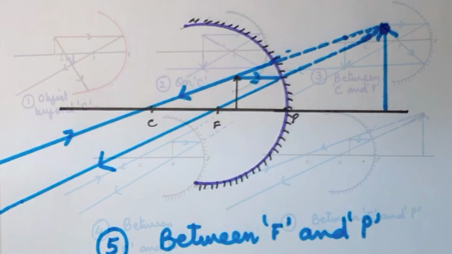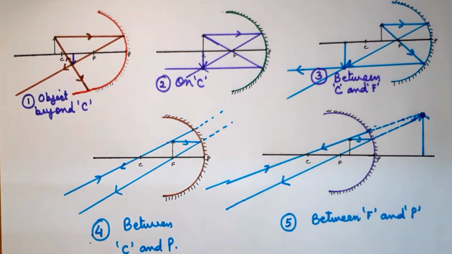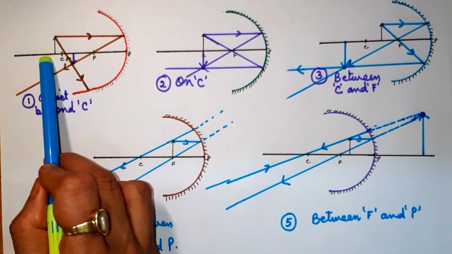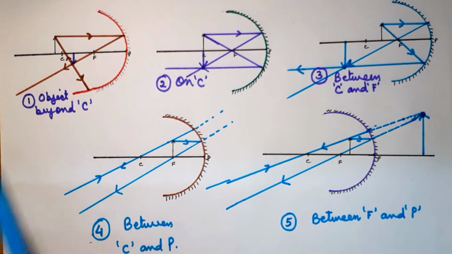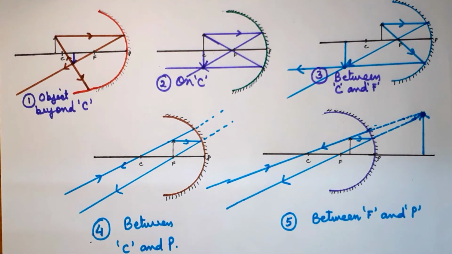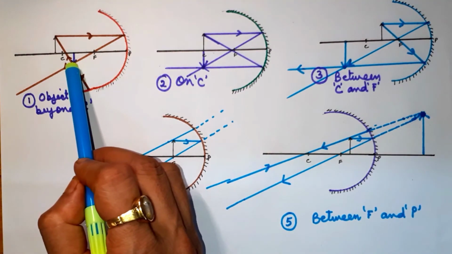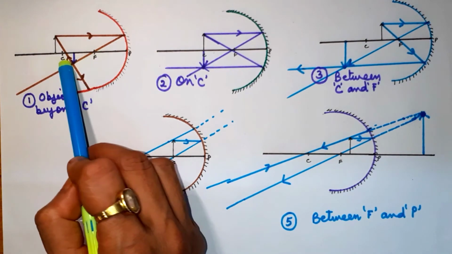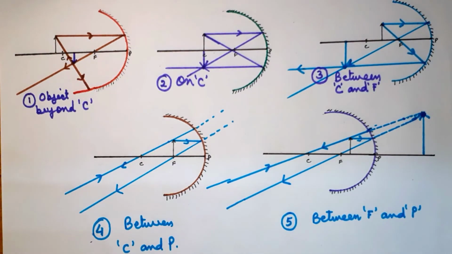Okay, so if we discuss this from the first case: when the object was beyond center of curvature, the image was real. Why was it real? Because the rays were actually meeting. It is inverted because it is behind the focus. It is diminished, smaller, somewhere between center of curvature and focus.